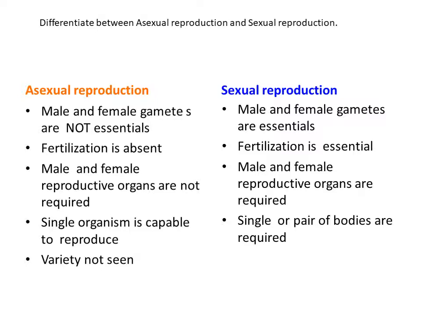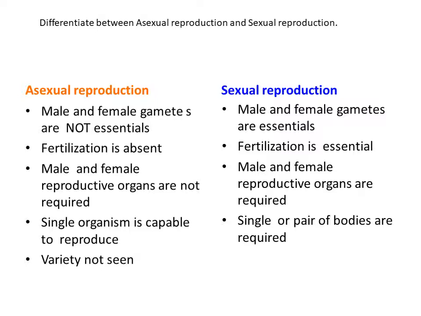In the sexual reproduction method, a single body is sufficient, or sometimes a pair of bodies is necessary. In a single body, both male and female reproductive organs are present on the same body. Examples are the earthworm and the liver fluke.